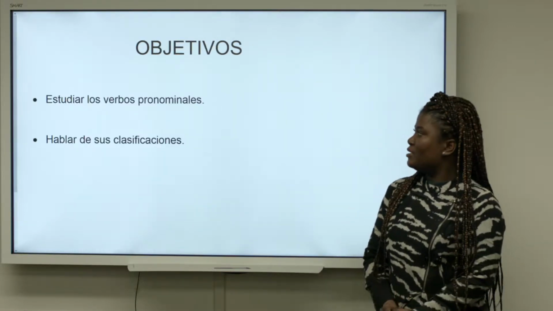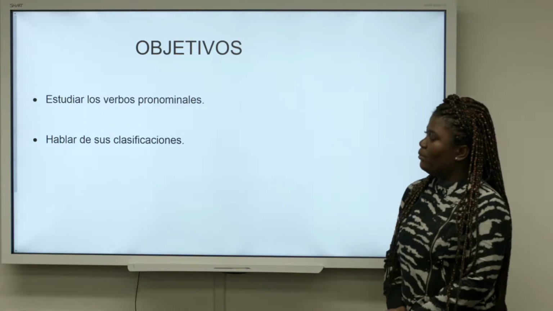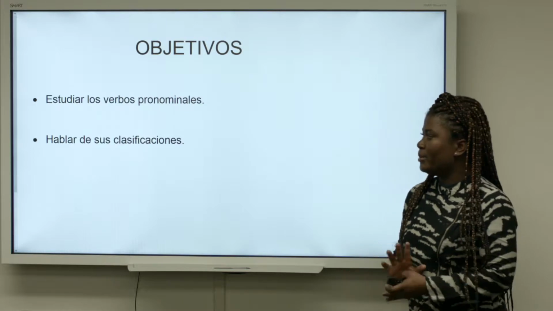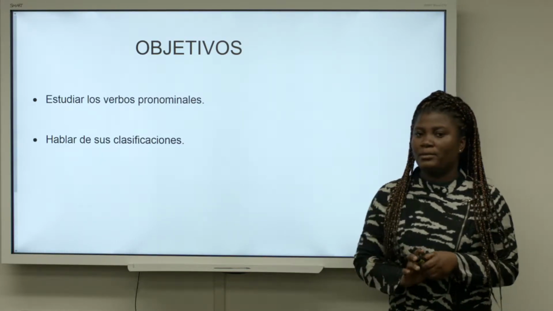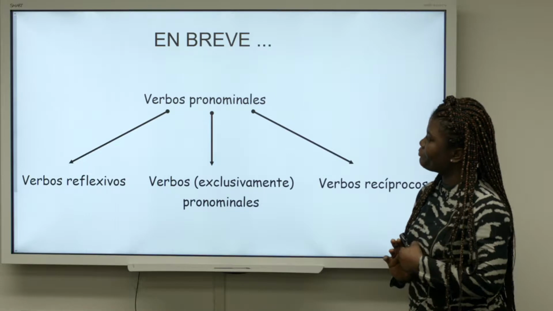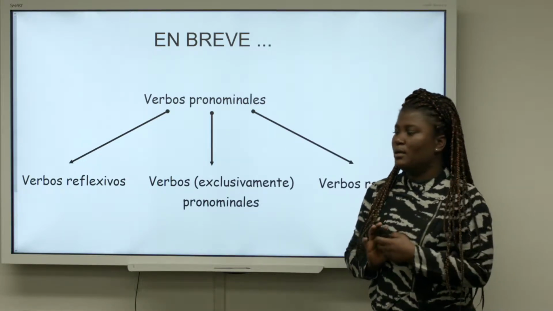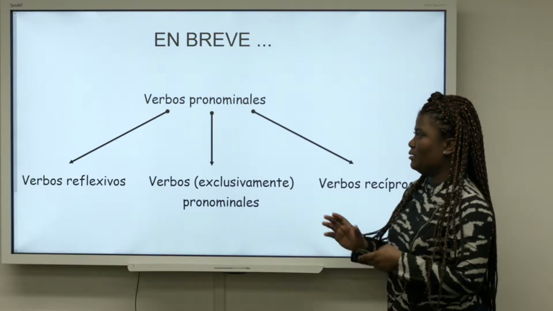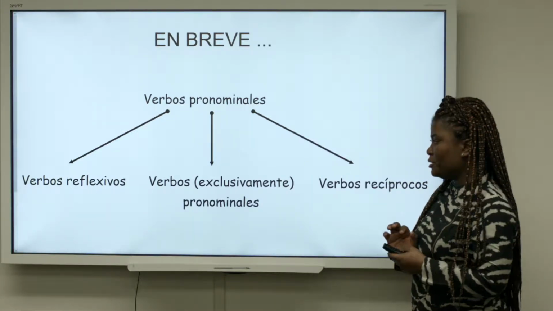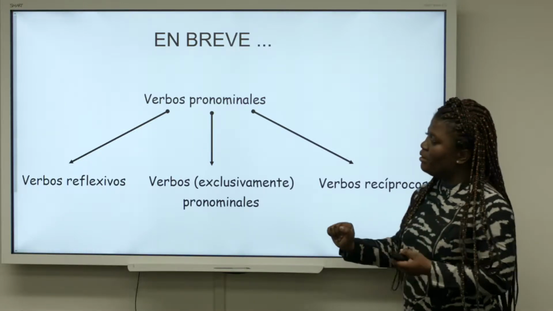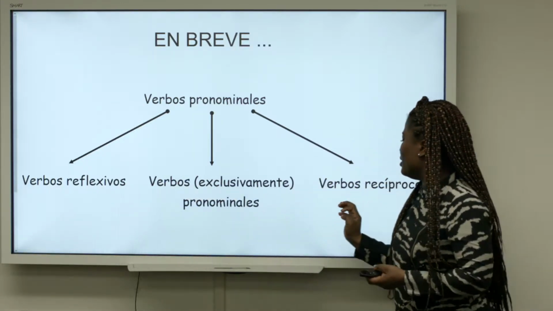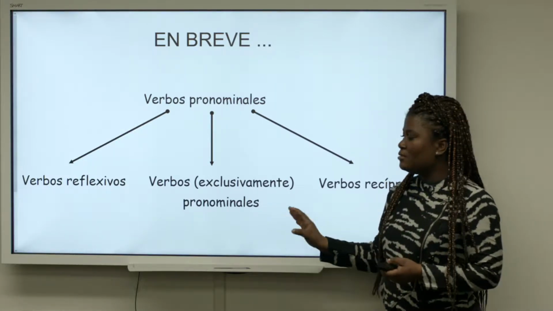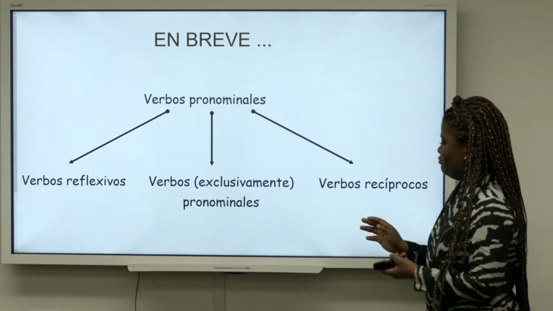The objectives of this video are we would look at pronominal verbs, so we would just have a general panorama of it, and then we would talk about the classifications. So just a brief summary to start everything. We want to look at how pronominal verbs are grouped. So there are basically three. We have reflexive verbs, and then we have reciprocal verbs, and then we have verbs that are exclusively pronominal verbs.